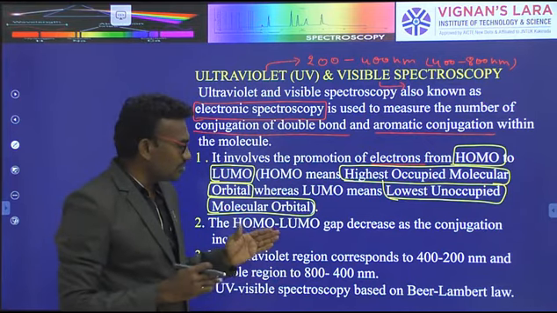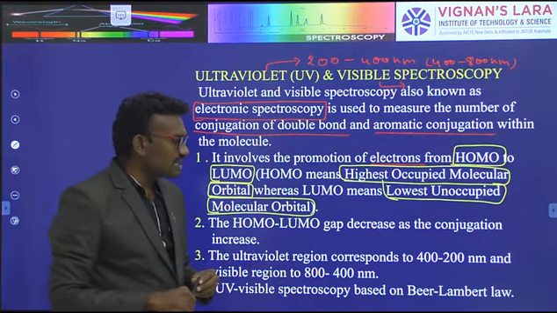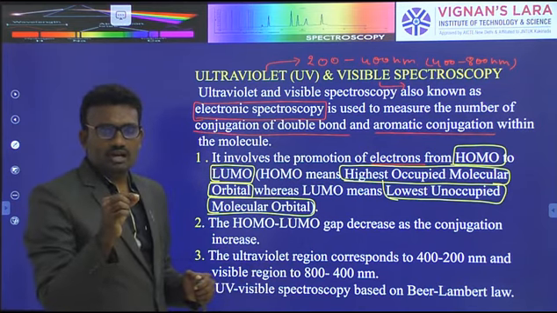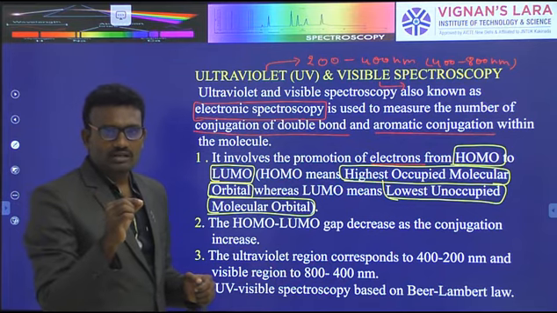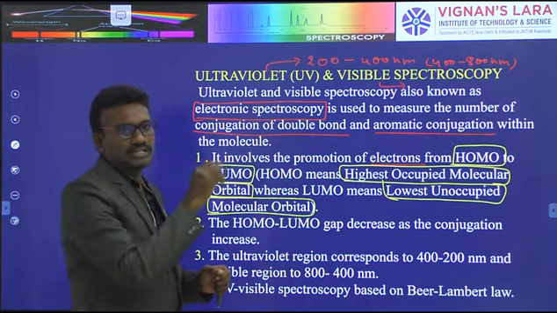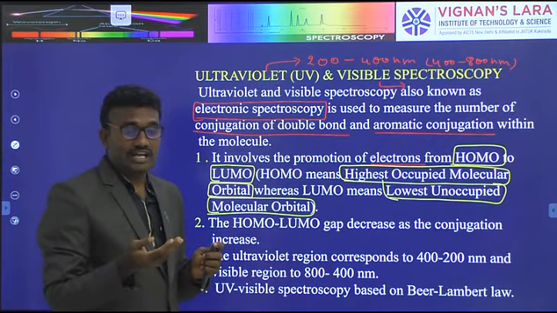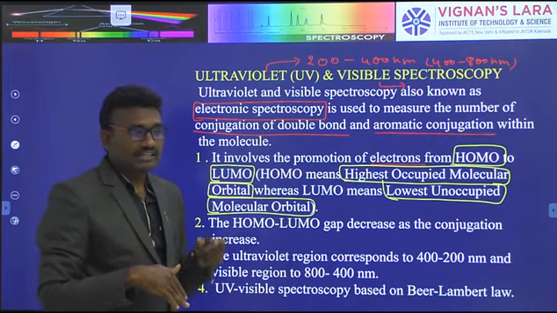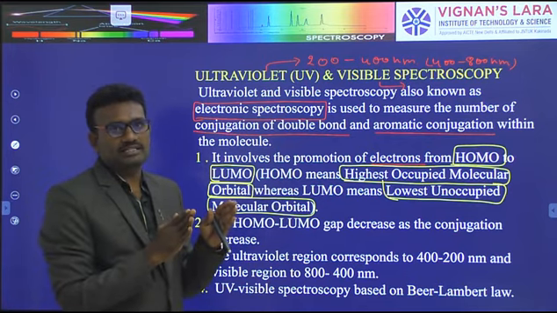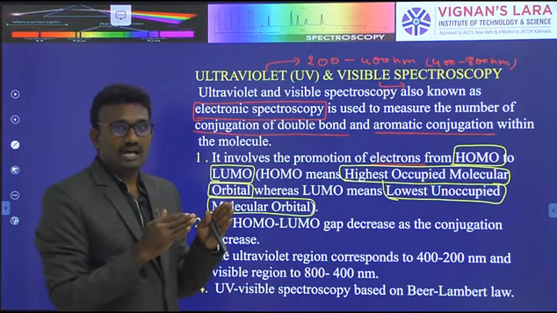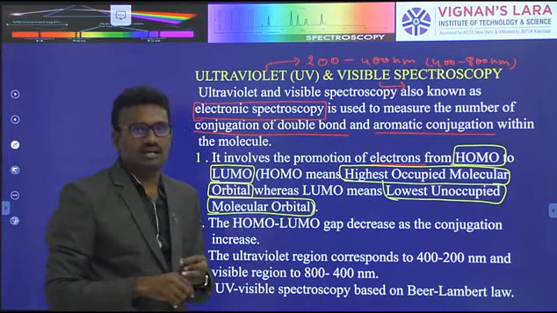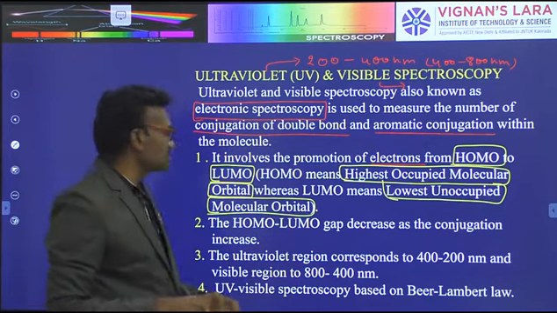When monochromatic light, electromagnetic radiation, passes through a sample, the intensity of light decreases as the path length or thickness of the sample increases and as the concentration of the sample increases. That is called Beer-Lambert's law. It is discussed in the class.